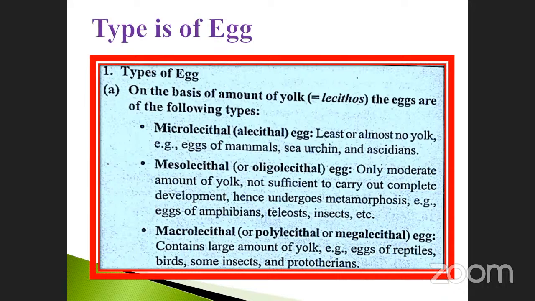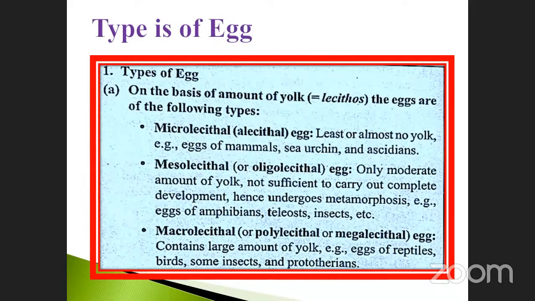Examples given are eggs of amphibians, teleosts, and insects. These all come under the heading mesolecithal. So metamorphosis takes place. Why? Only a moderate amount of yolk is present, and it did not fulfill the development of the fetus.